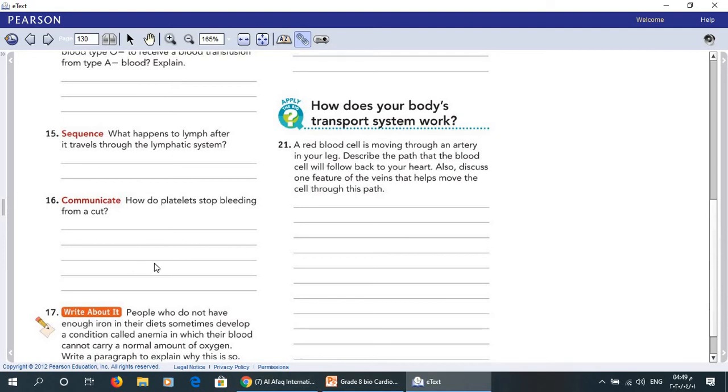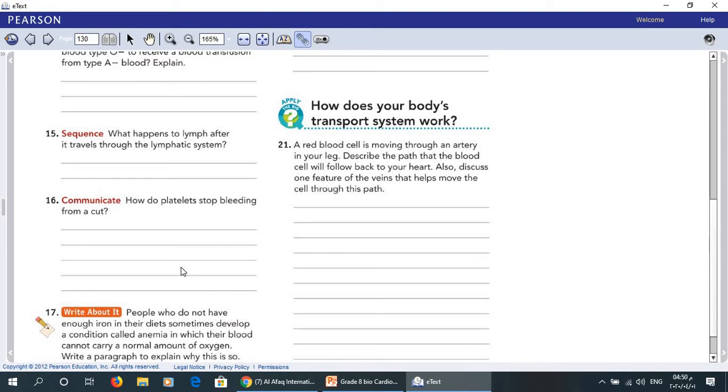They release fibrin, which makes a net across the cut that traps blood cells to form a clot. Again, I'll repeat the whole answer. Platelets collect at the cut and stick to the vessel.